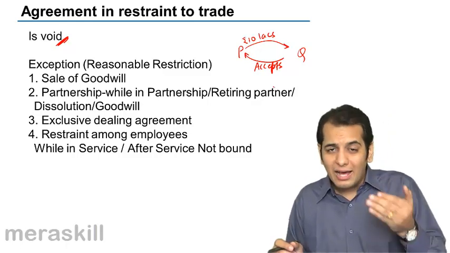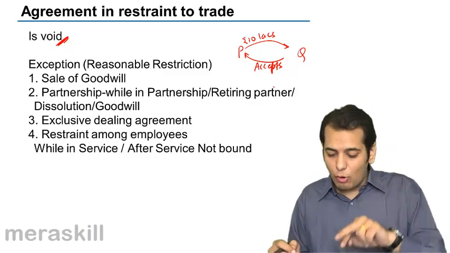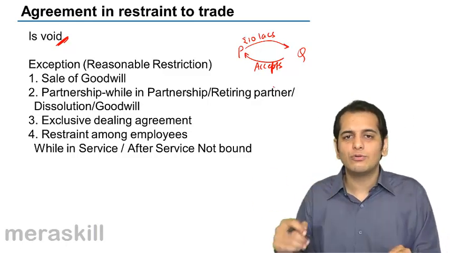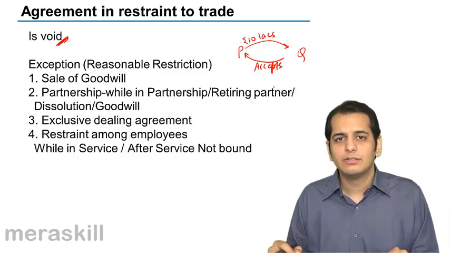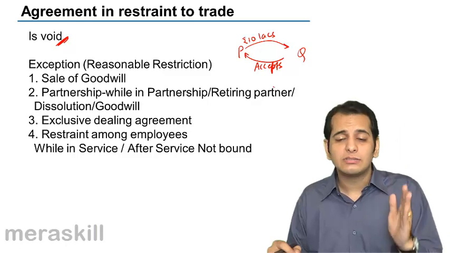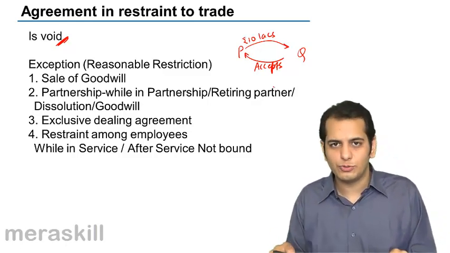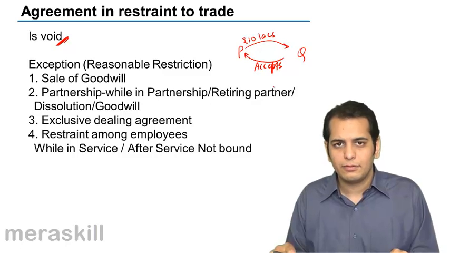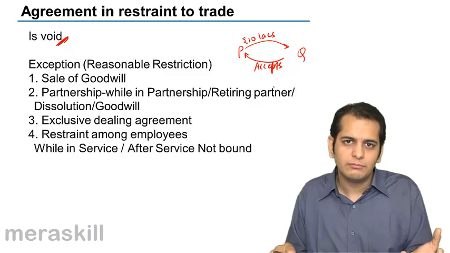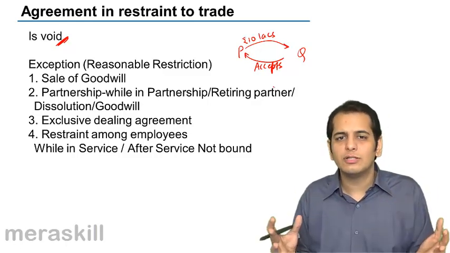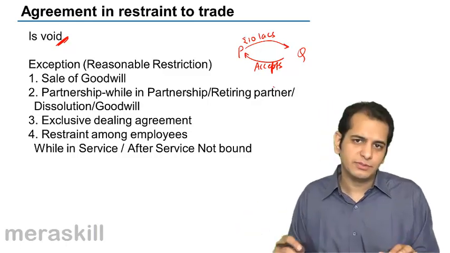You are in a partnership, and also when you have retired out of the partnership or the firm has been dissolved, in both cases you may be asked to not do the business which the partnership was doing. While you are a partner in the partnership firm, it is pretty logical to understand that you cannot do a competitive business.